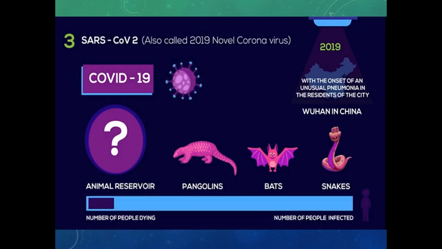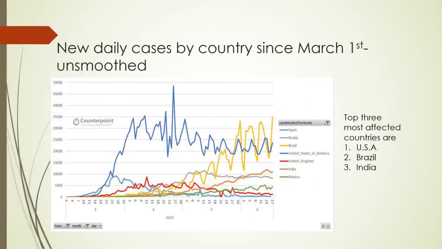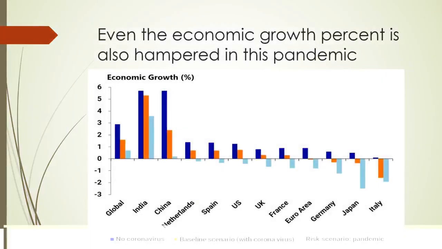On to the second topic, which is known as the scenario at world, country, and state level. You can see in this graph there are different spikes of different colors which correspond to the different countries worldwide. The top 3 most affected countries are USA, Brazil, and India. The graph shows the economic growth percent which is hampered in different countries. The last 4-5 countries in the graph are most affected by the pandemic.